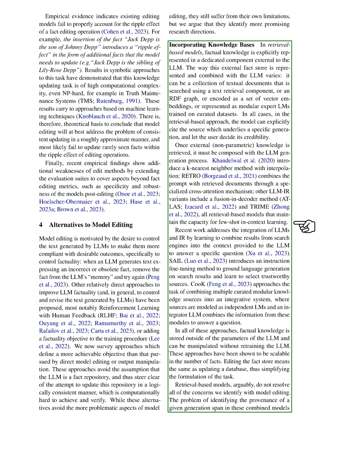For instance, the SAIL method fine-tunes language generation based on search results and learns to select trustworthy sources. The Cook method combines multiple curated knowledge sources into a single system, where each source is modeled as an independent language model and an integrator LLM combines the information from these modules to answer a question.